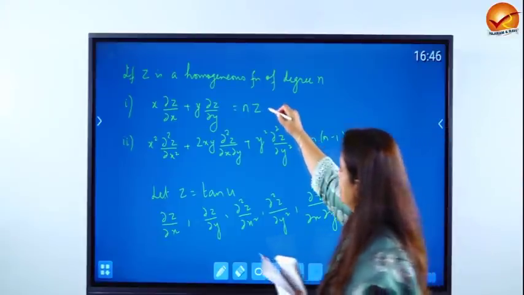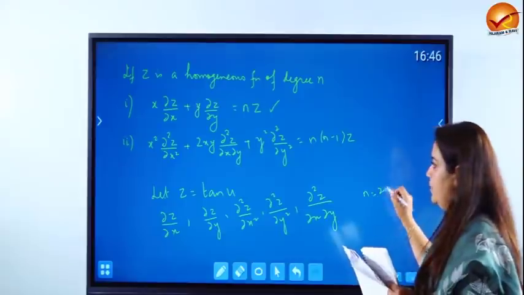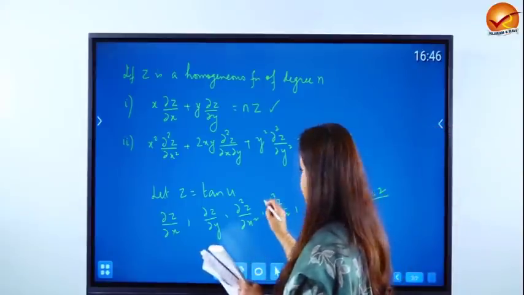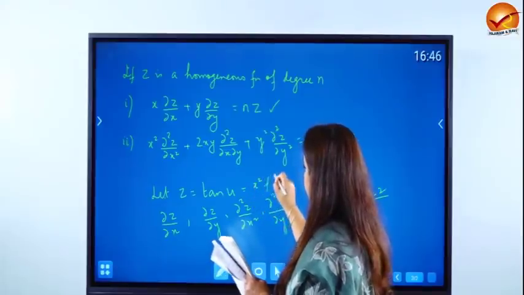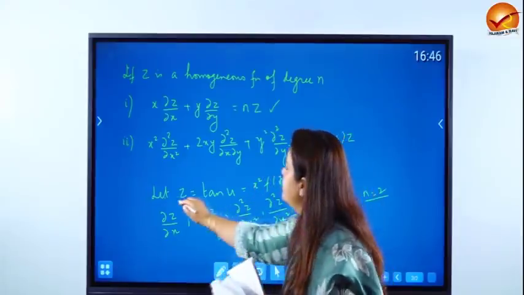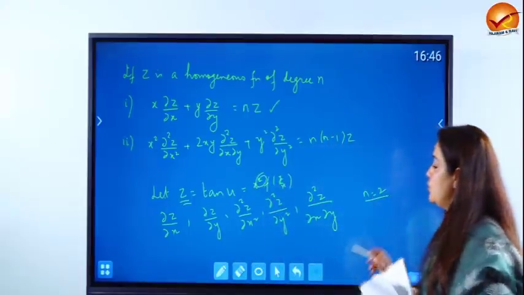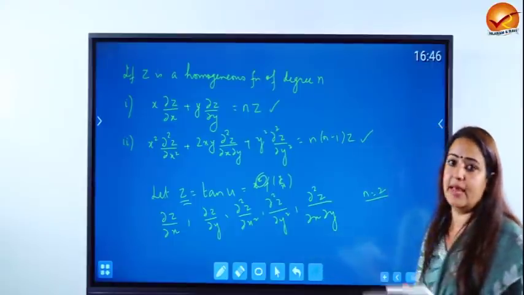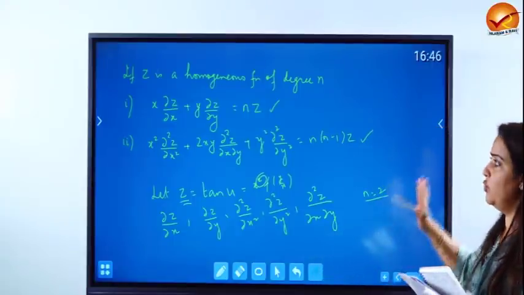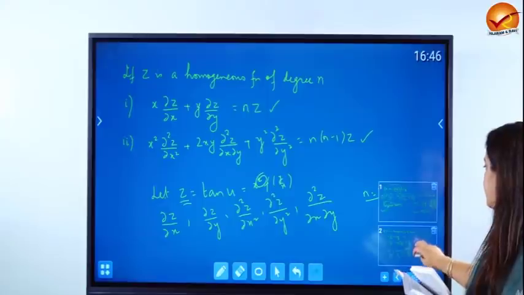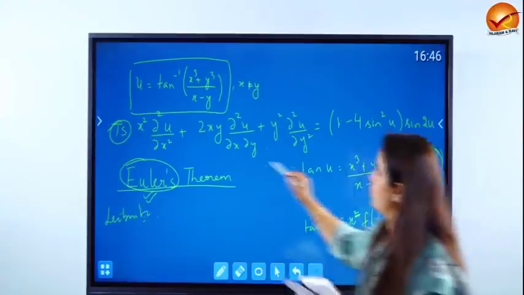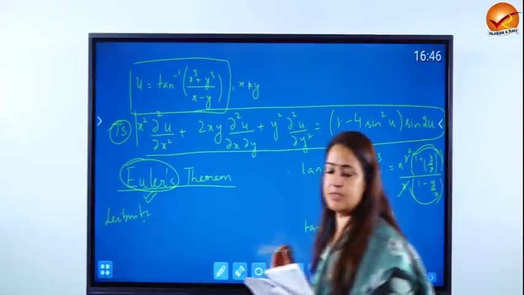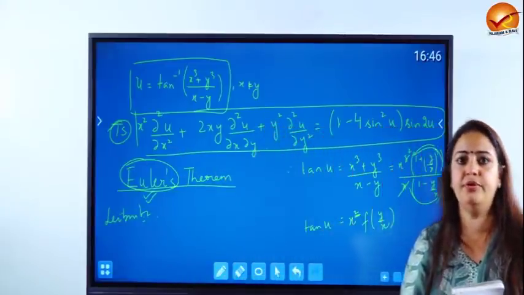Then you put it in this. Here n is equal to 2 because z was tan u and tan u was nothing but x square, a function of y by x. Therefore z is a homogeneous function of degree 2. So you find out all these 5 derivatives, put it here and put it here, and when you simplify this expression, you get the desired expression. You can easily get this. The solution of this is attached at the end of the video for your reference.